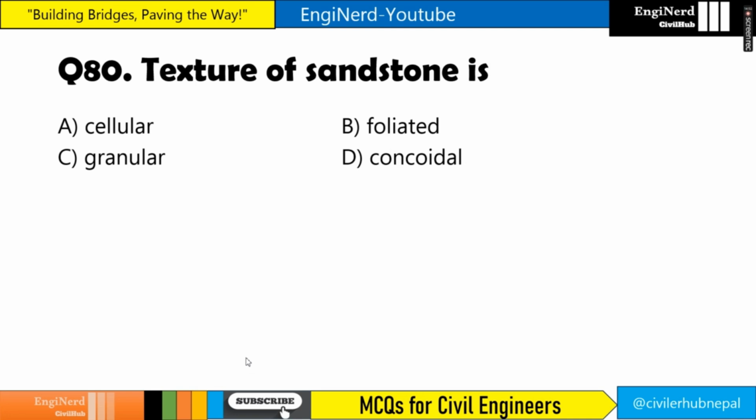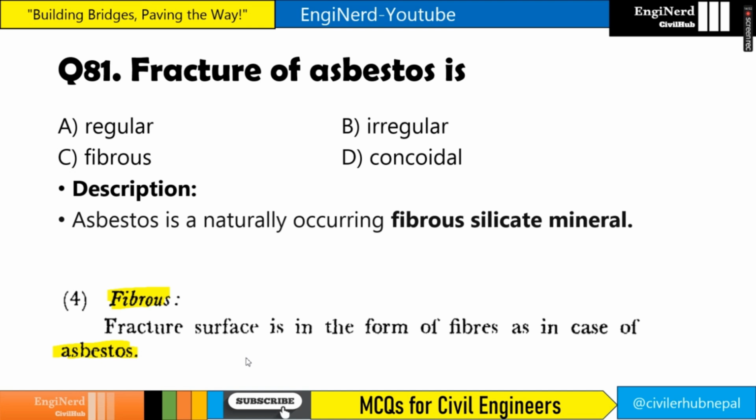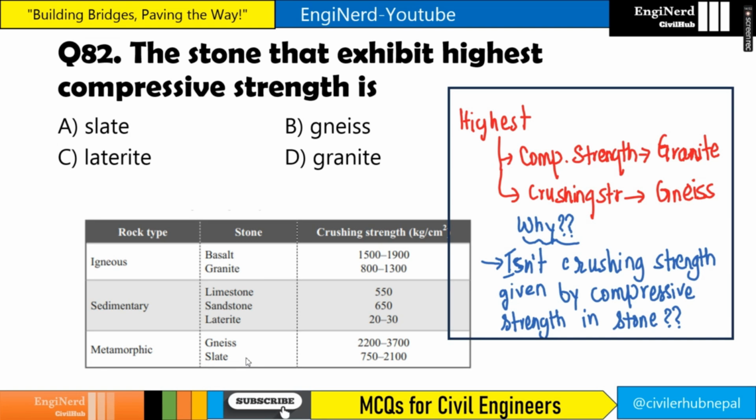Texture of sandstone is what? It is granular, right? If you see the granular crystalline texture, you can find the example as sandstone. Fracture of asbestos is fibrous, right? So the answer is fibrous. The stone that exhibits highest compressive strength: if the answer is given as compressive strength, the answer is granite, right?